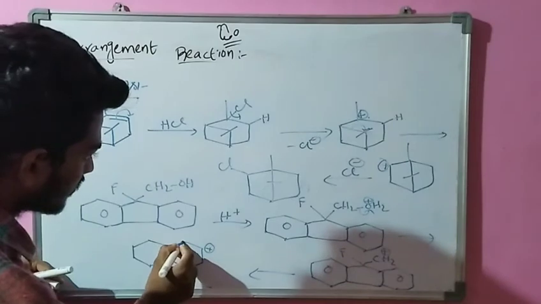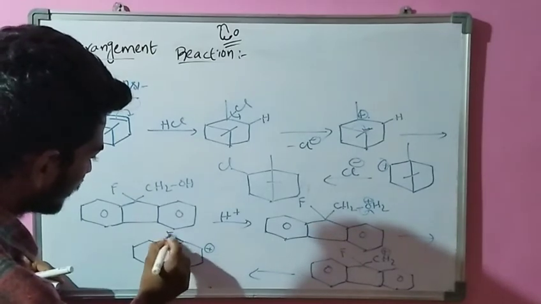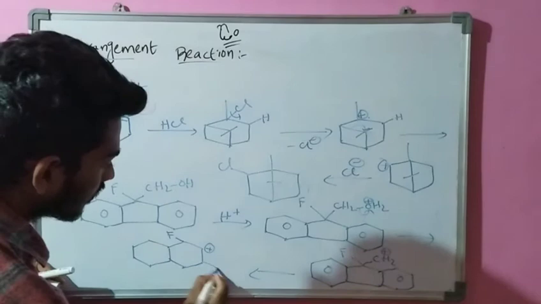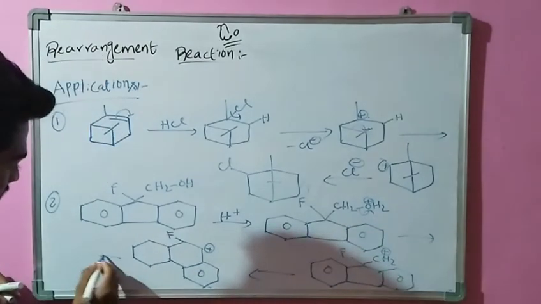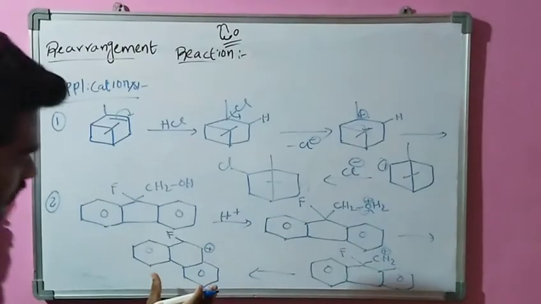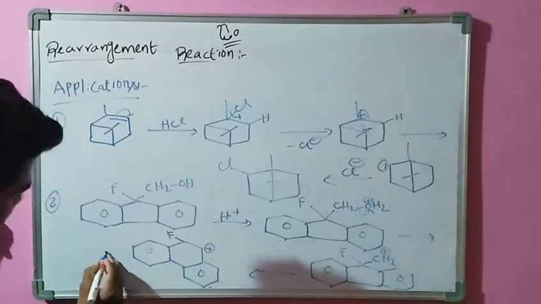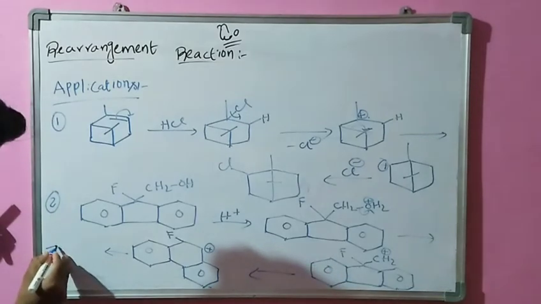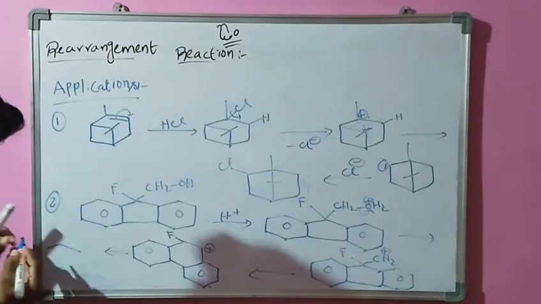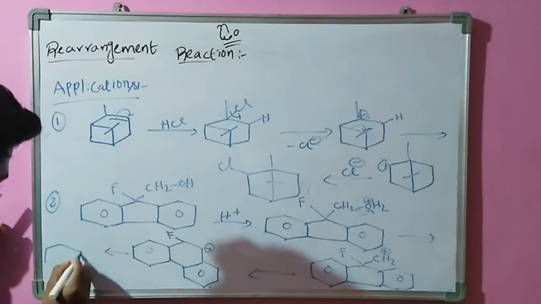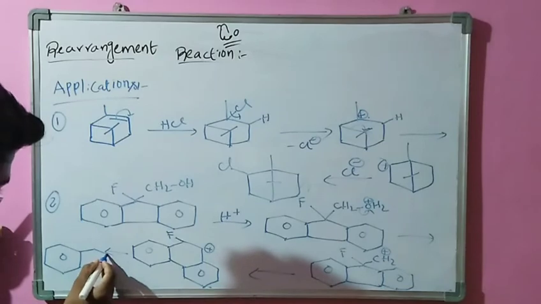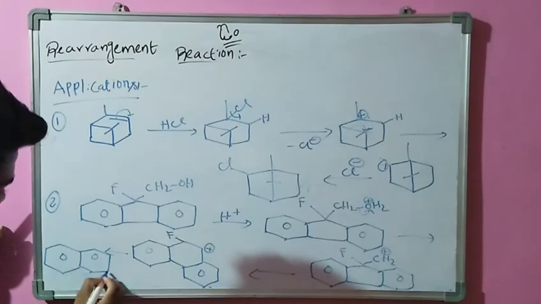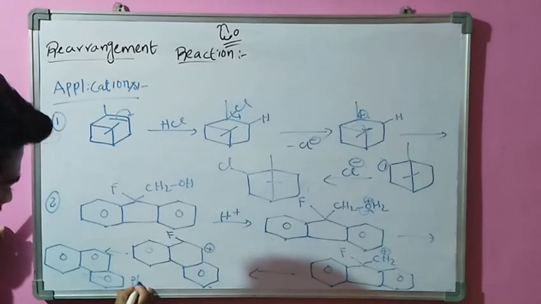Carbocation in this place. This is the fluorene. This type of reaction takes place, and finally it forms this structure, that is phenanthracene.